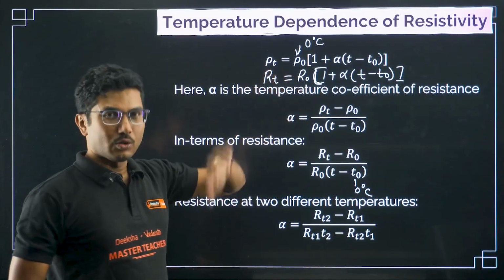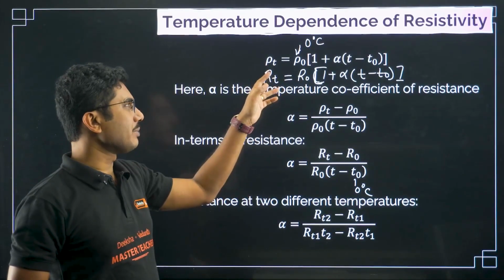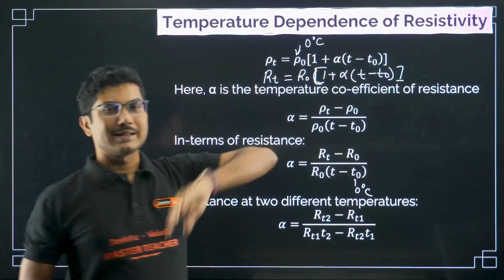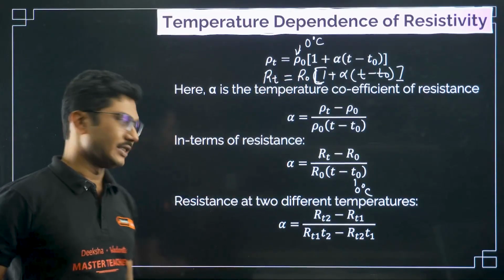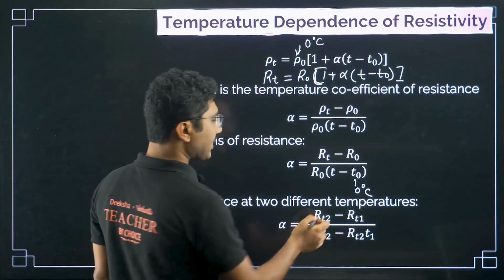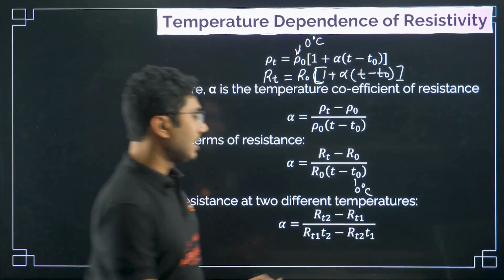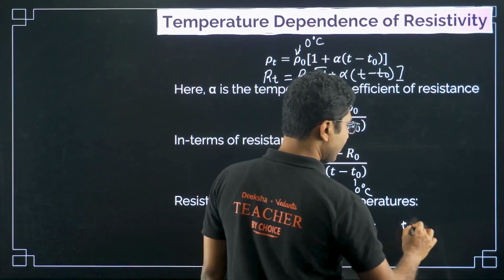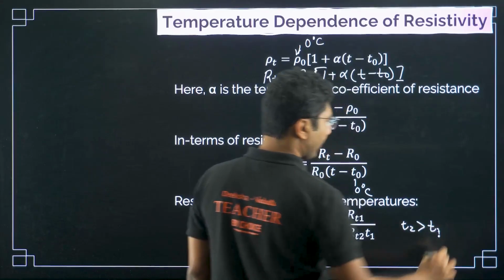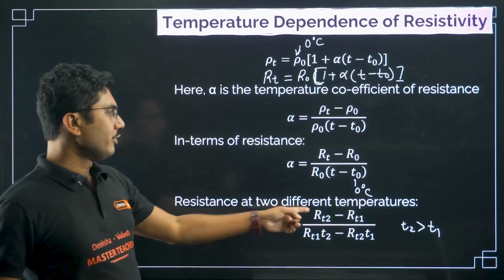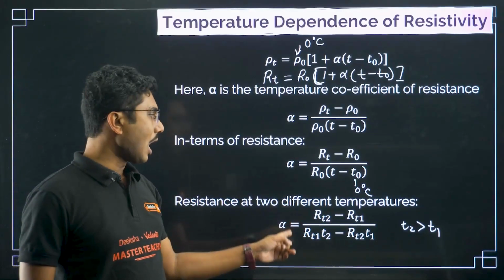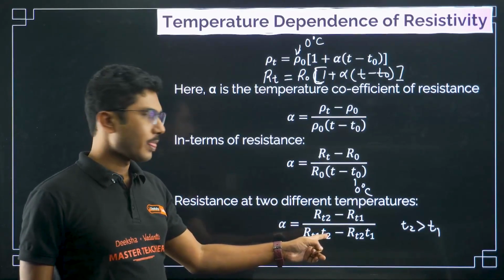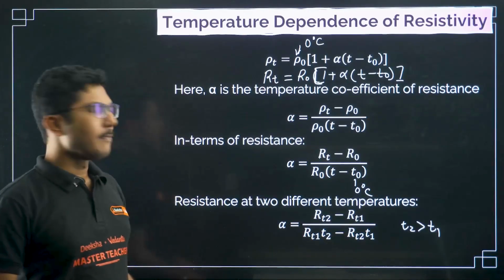R0 is the lower temperature resistance, RT is the higher temperature resistance. There is a plus sign, which means increasing temperature means resistance increases. So RT2 is the resistance at the higher temperature, T1 is the lower temperature, so T2 is greater than T1.